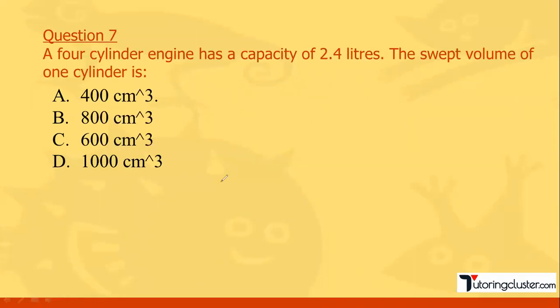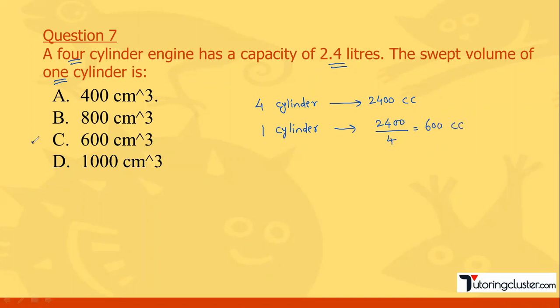Now, next: the four-cylinder engine has a capacity of 2.4 liters. The swept volume of one cylinder is? For the four-cylinder, the total capacity is 2.4 liters, or you can say 2400 cc, because 1 liter means 1000 cubic centimeters. So for one cylinder, the capacity will be 2400 divided by 4, which is 600 cubic centimeters. So the answer is option C.